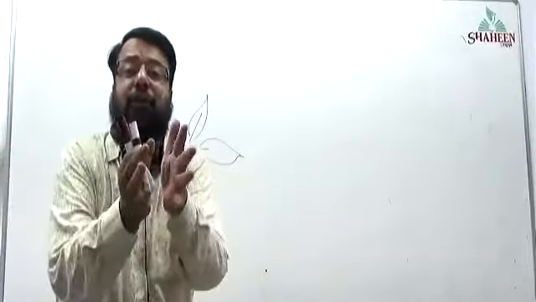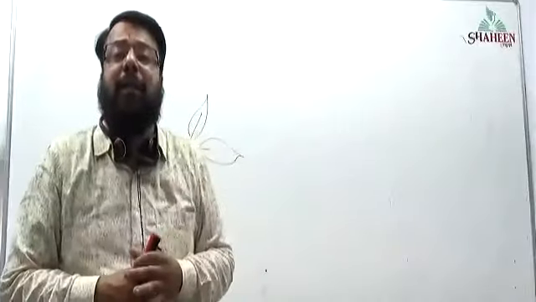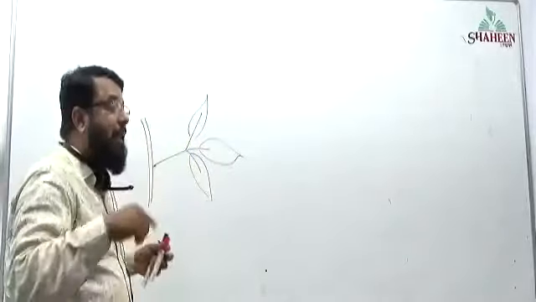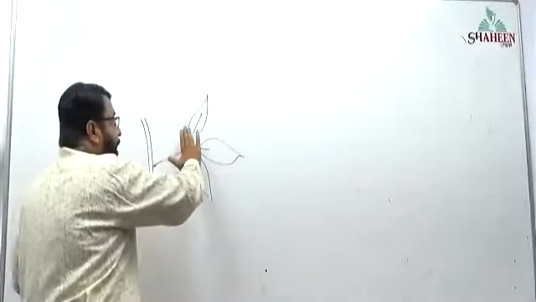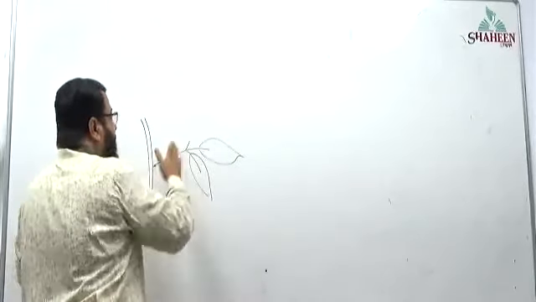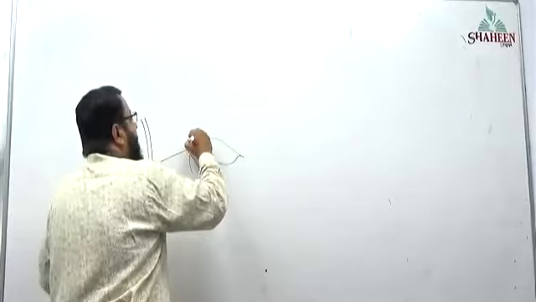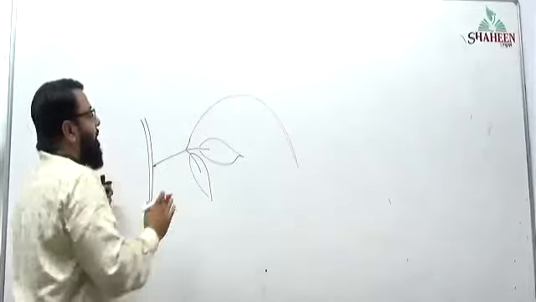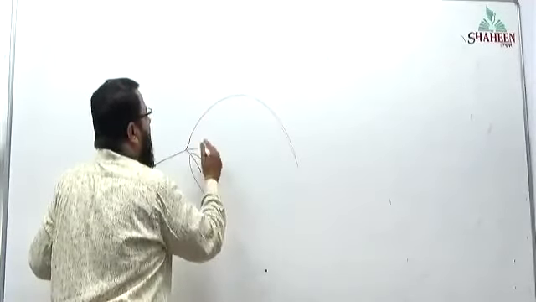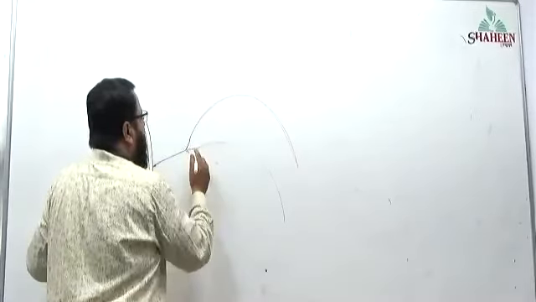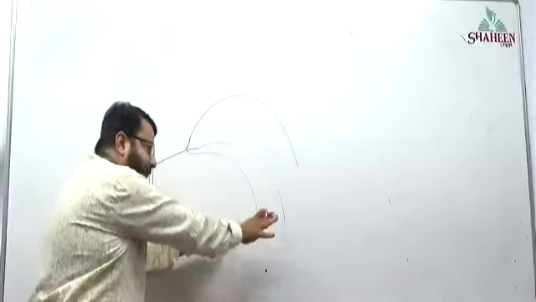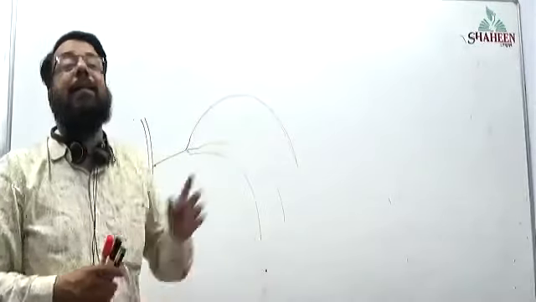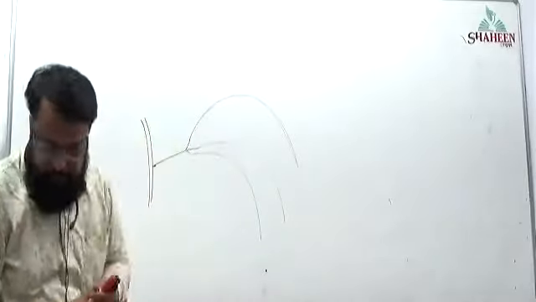If we reduce the lamina size, the number of stomata also will get reduced. So some plants have developed a mechanism. They will not have flat lamina, but instead they will have a lamina which is needle-like. Needle, like a sewing needle. This lamina is also modified. See, 3 leaves are there, but the leaves are in the form of needles. That is needle leaf. Okay, now it is clear.